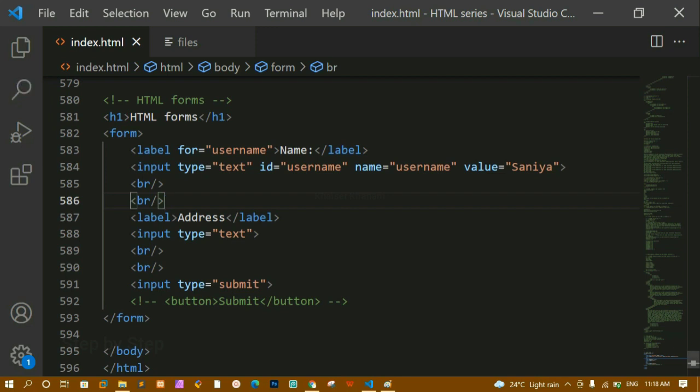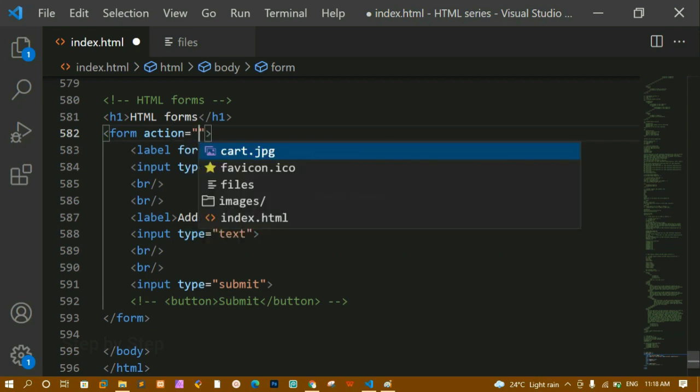Inside input fields, we have the name attribute, the value attribute, and the ID. Whenever you are giving for, you can give this ID. Then inside label, we have this for attribute. Now inside form, we have the action attribute, and inside action, whenever I click on the submit button, where my data should be sent. Now here, let me just create one file.